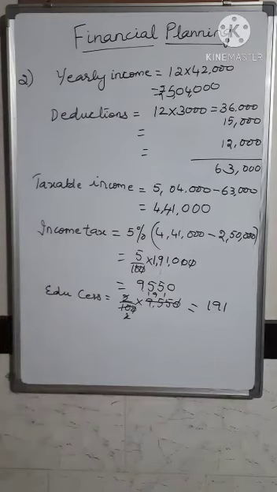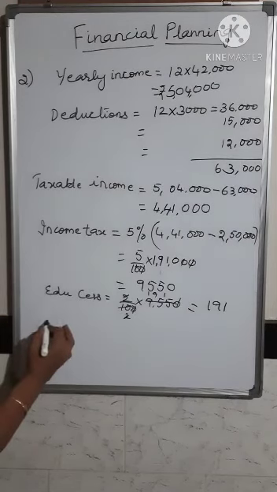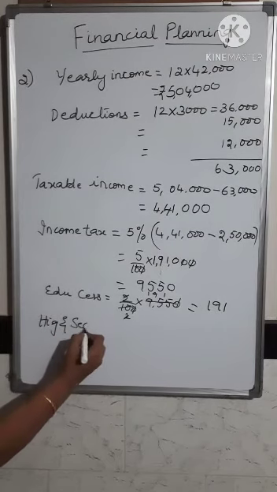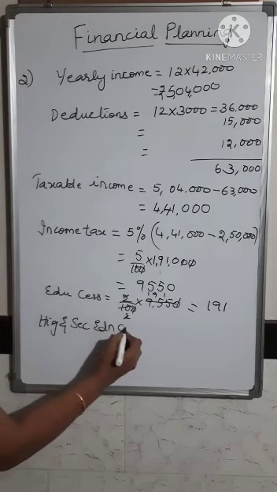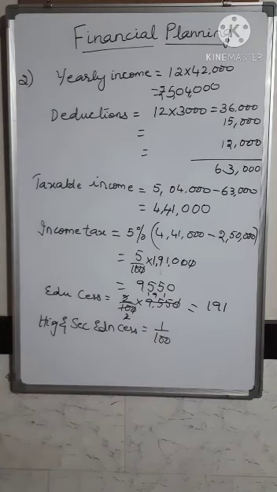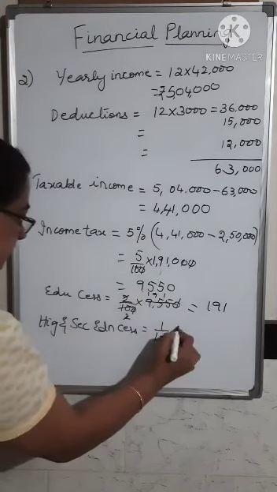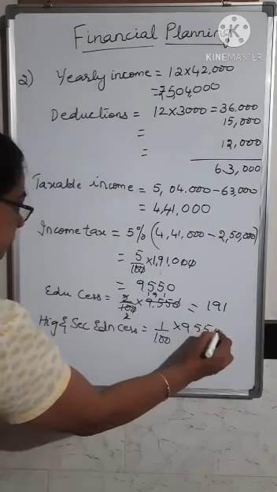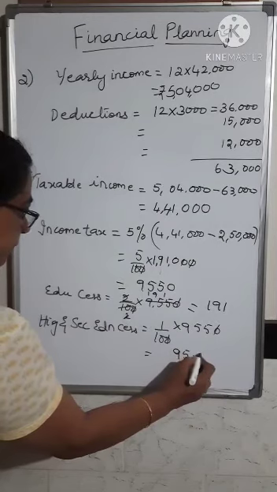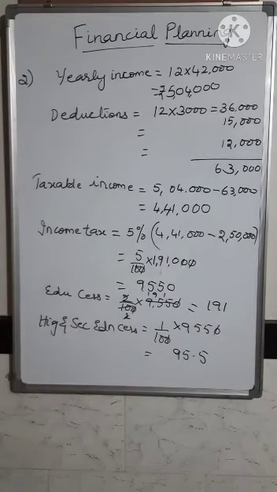Further, in the next column they have given the higher and secondary education cess, which is 1% of the income tax. What is the income tax? 9,550. So this will be 95.5. So you get it as 95.5.